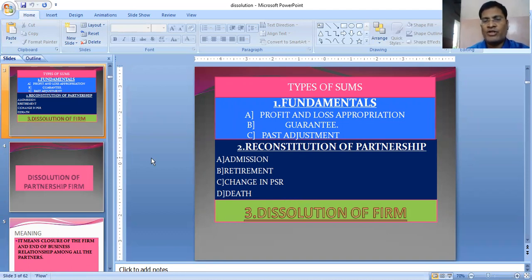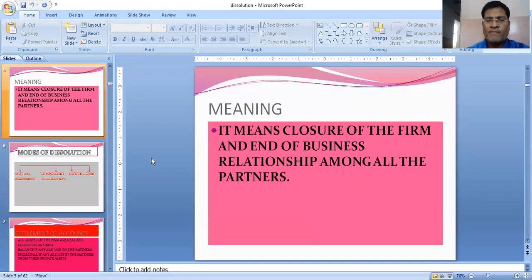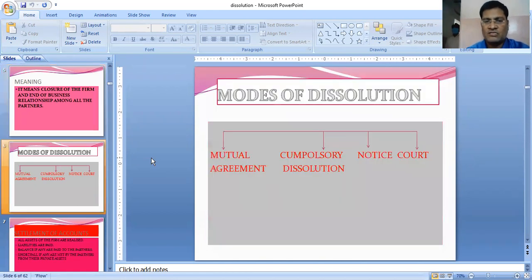That means business is no more in existence. Dissolution means business is no more in existence. Partnership agreement, partnership relationship is no more in existence. Business is dissolved. There are several ways by which the business can be dissolved. One is mutual agreement, one is compulsory dissolution, one is notice, and one by court.